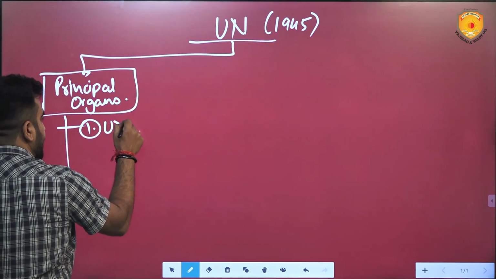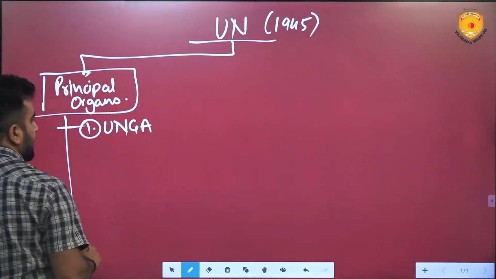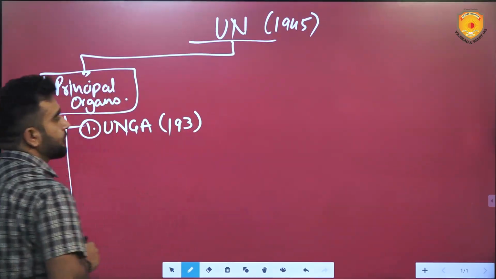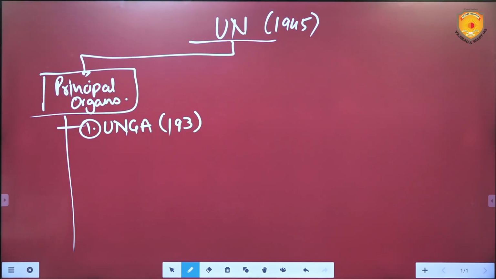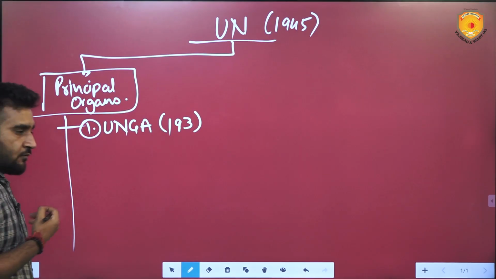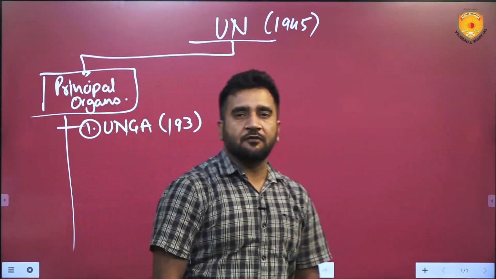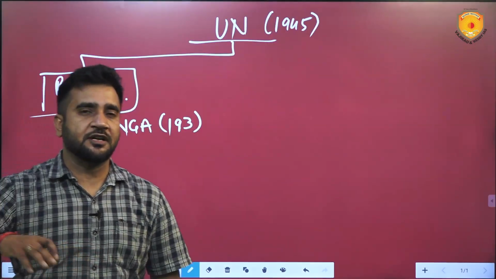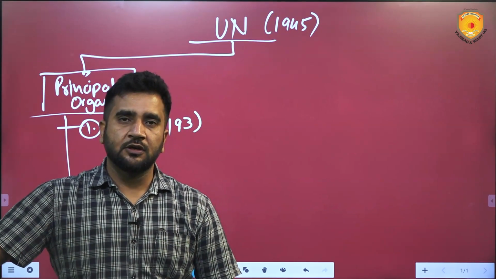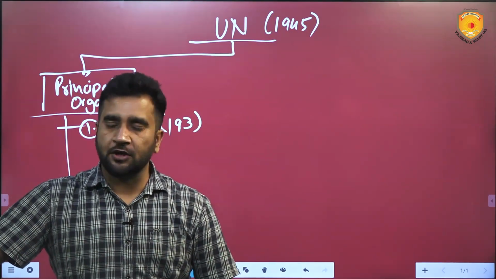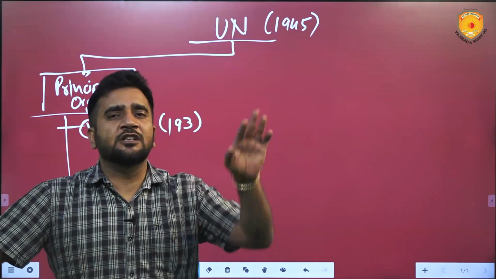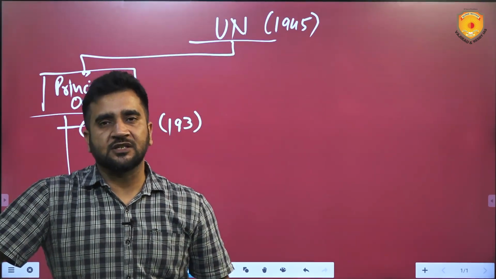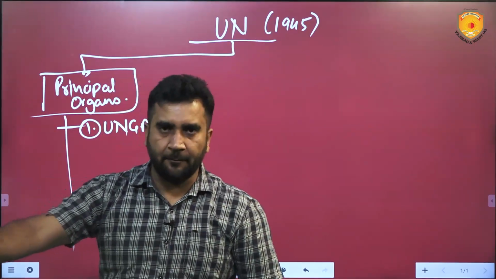One is the United Nations General Assembly. All the 193 members who are part of the United Nations are part of the General Assembly. It is a deliberative body. Deliberative means it is a law-making or resolution passing body. All the resolutions are tabled, passed, negotiated and debated over here. It is kind of the world's parliament, you can say, the world's Lok Sabha. The annual session is once a year in the month of September.